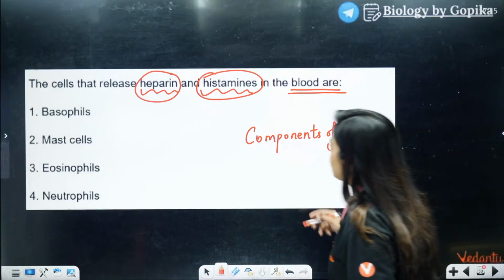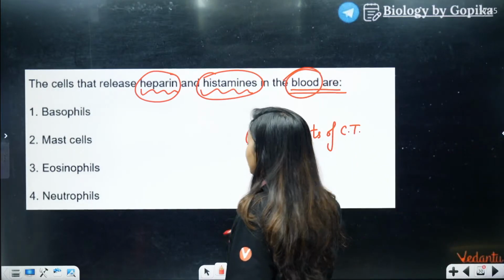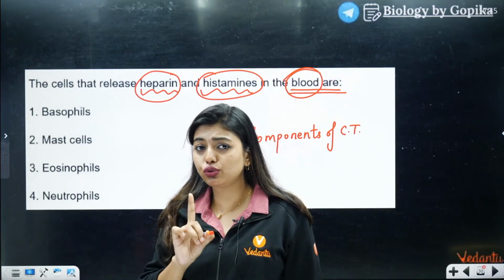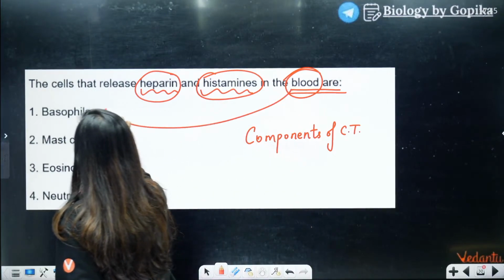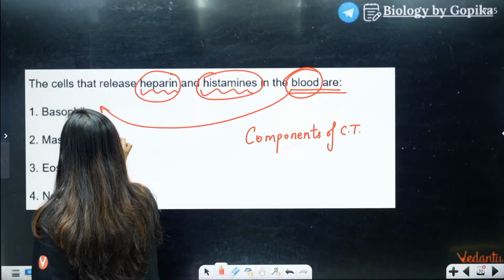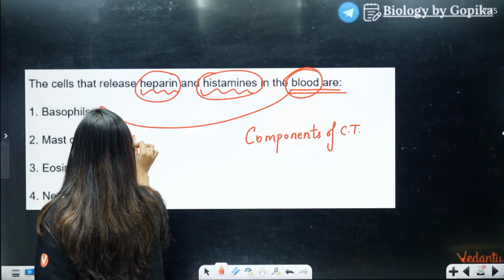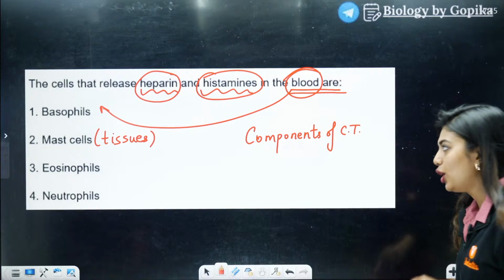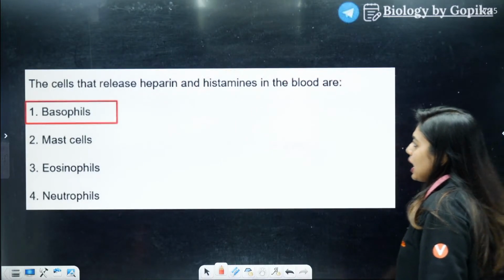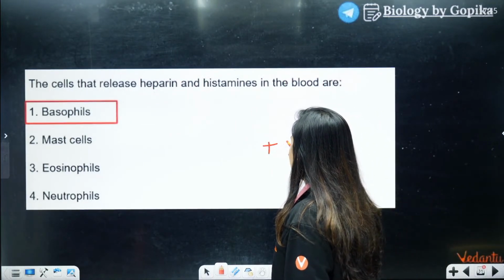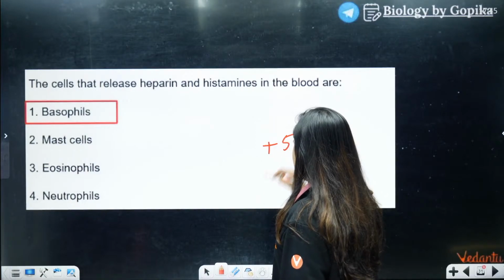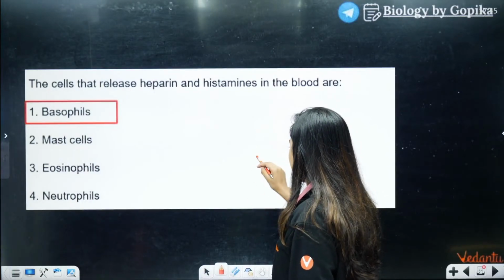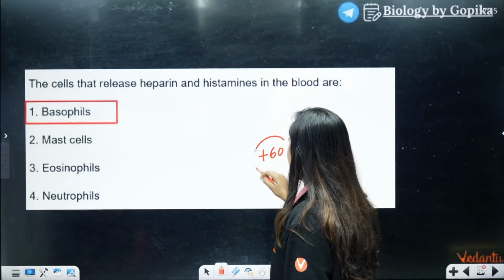Students, see, the question is about blood. So in blood, who is going to do this job? It's going to be basophils. But in the tissues, it is going to be mast cells. Yes or no? So what is going to be the answer? Option number 1 is going to be the answer. So you will get 60. I know most of you made a mistake.